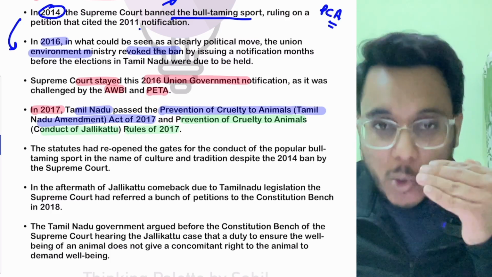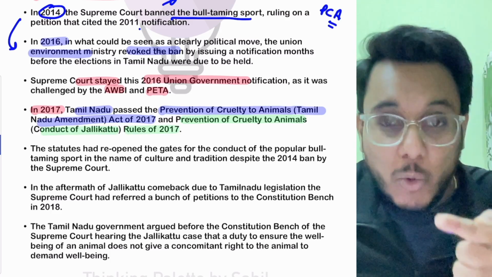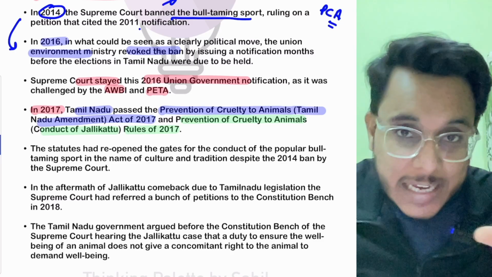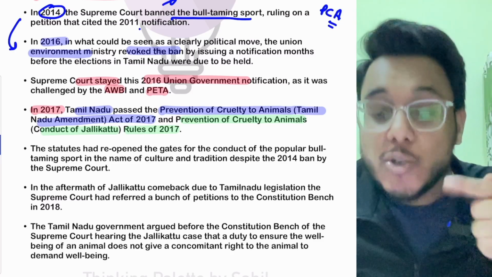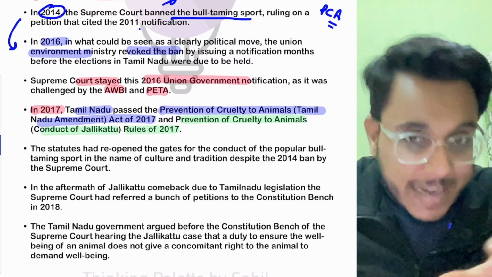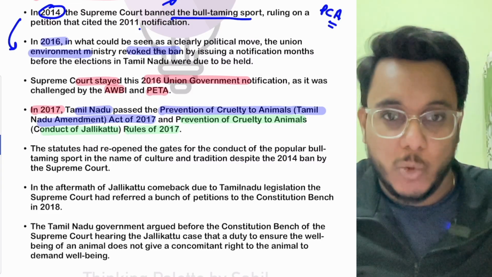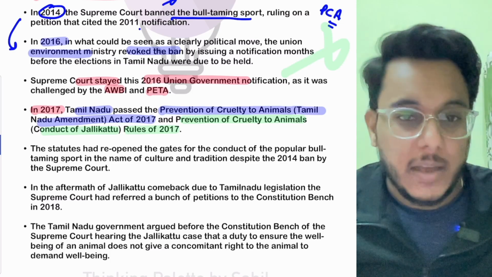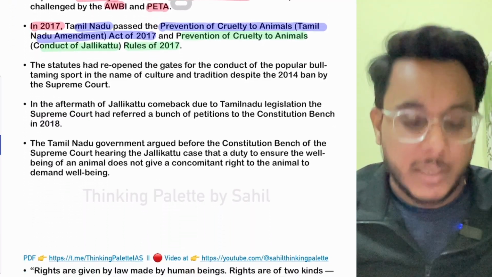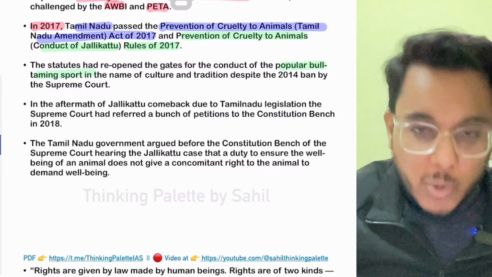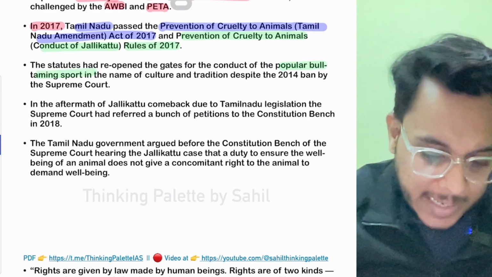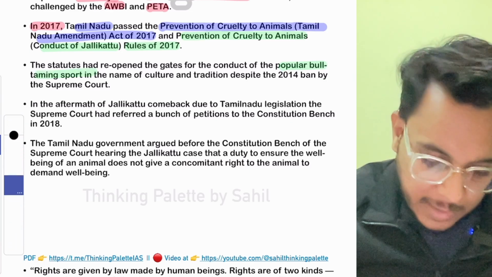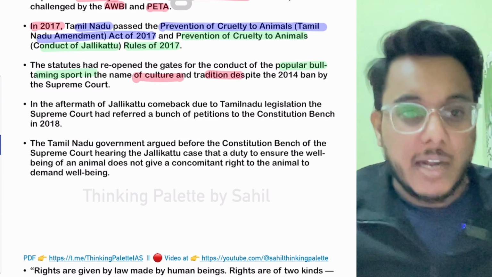In this act and these rules, they allowed Jallikattu. They said that Jallikattu can be carried out, but there should not be undue cruelty. But in an indirect way, they allowed Jallikattu. So the ban that was imposed earlier has now been removed. This bull taming sport Jallikattu was allowed in the name of culture and tradition.